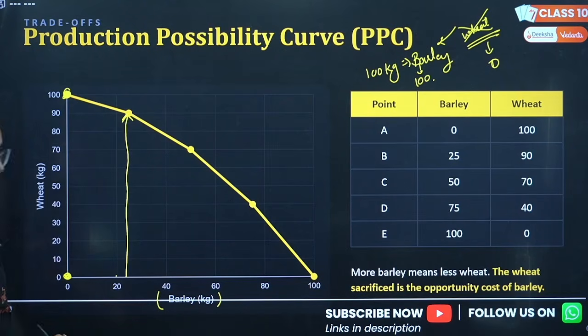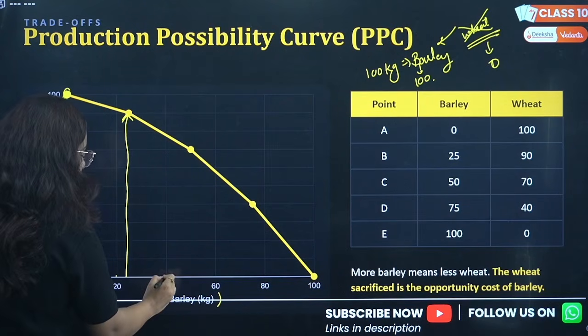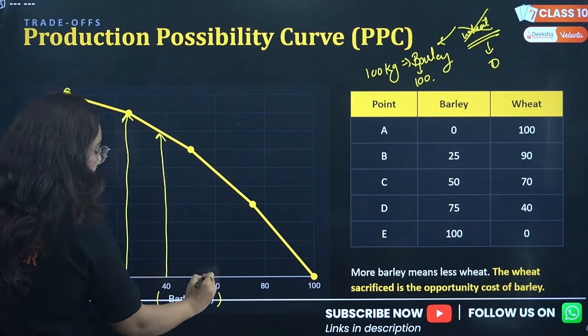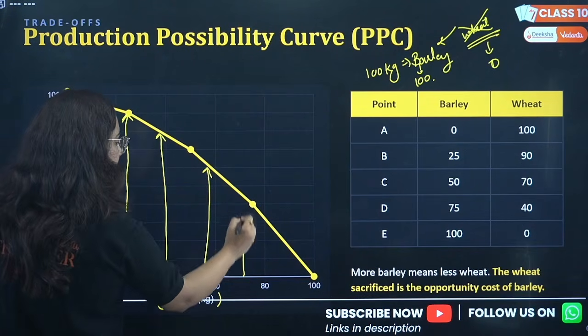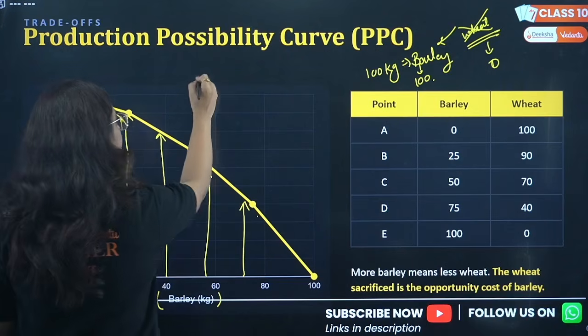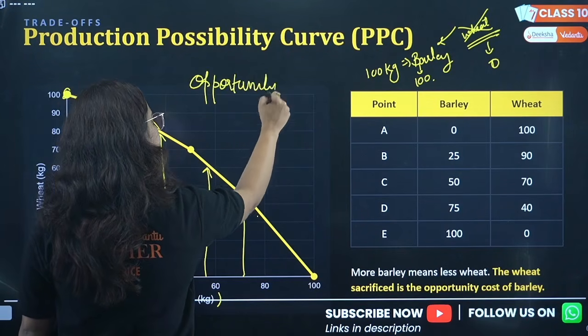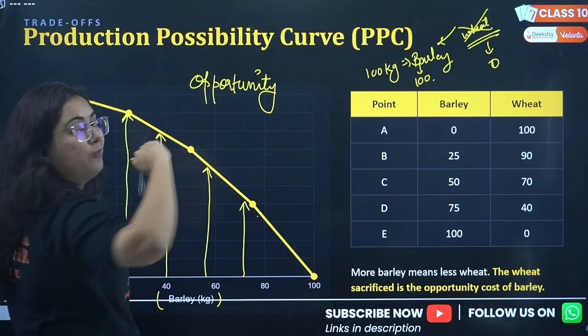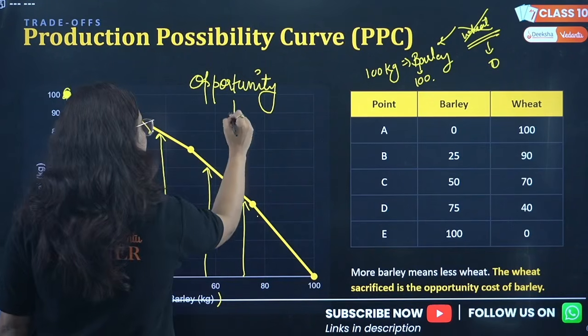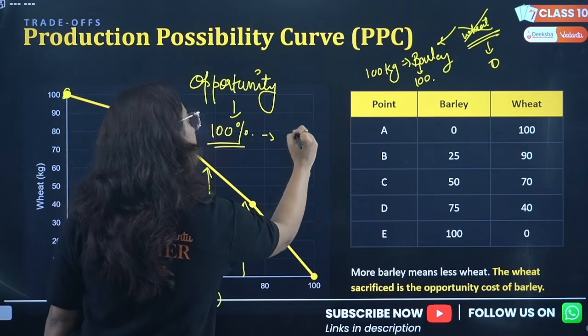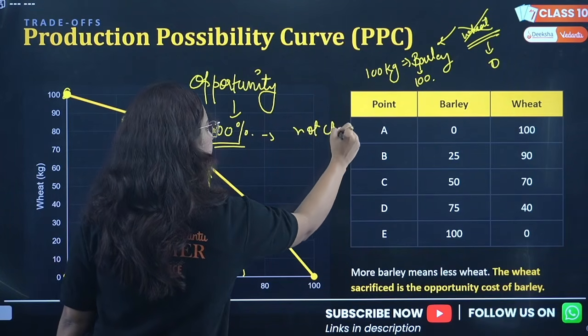The curve will grow here, right? And the next day he increased the production of barley and reduced the production of wheat. So this is what is known as the possibility curve. Beta, opportunity cost leads to what? Possibility curve. Possibility of what? Production. If you are growing 100% of something, you are not choosing something else, obviously, right?